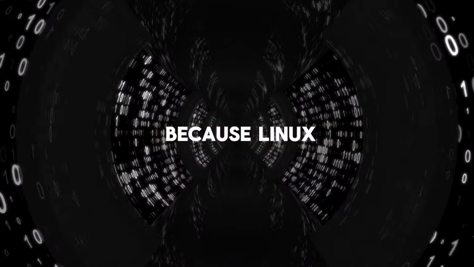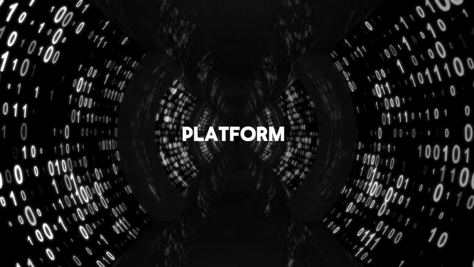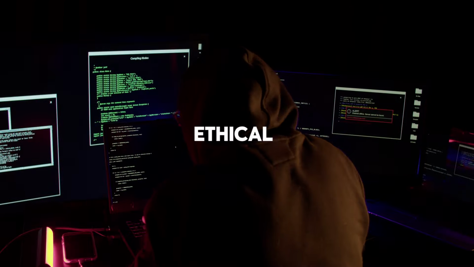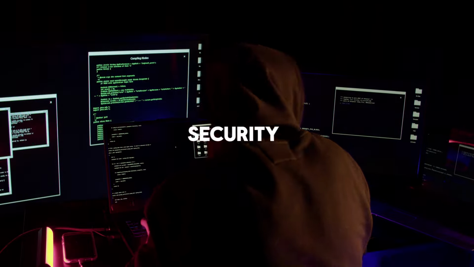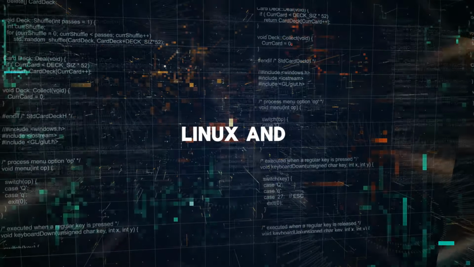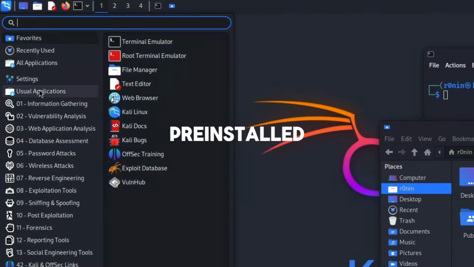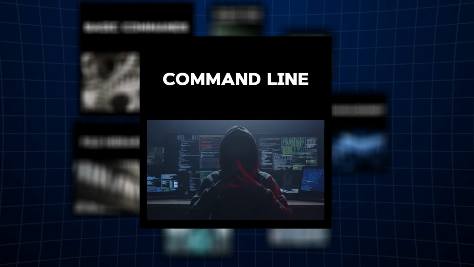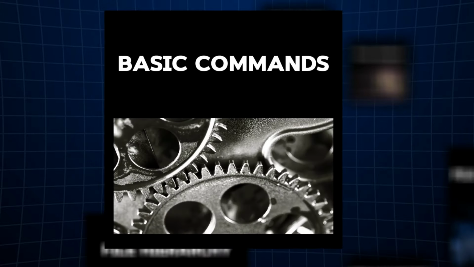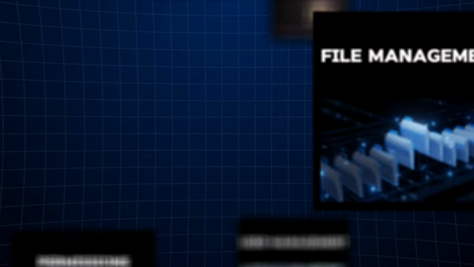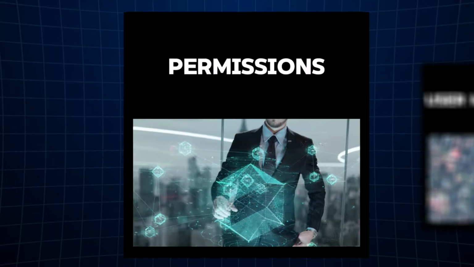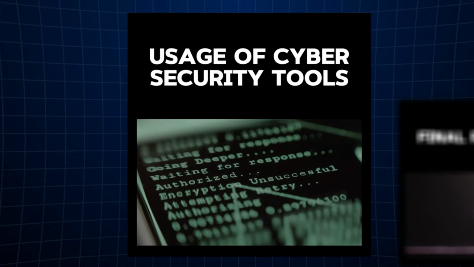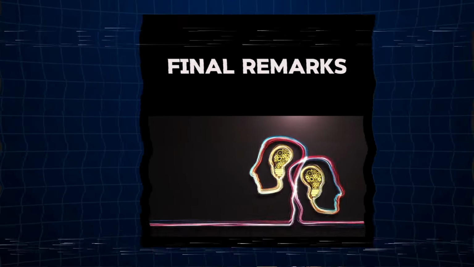Why Linux? Because Linux offers an excellent platform for cybersecurity and ethical hacking. Specialized security distributions like Kali Linux and Parrot OS come with hundreds of pre-installed tools. To learn Linux, we will follow these topics in order: command line, basic commands, file hierarchy, file management, permissions, user management, usage of cybersecurity tools, final remarks.